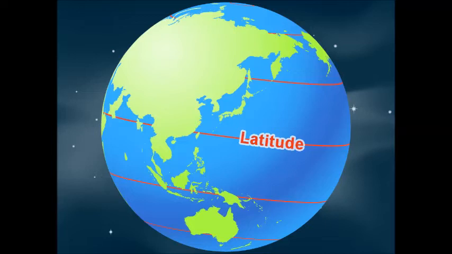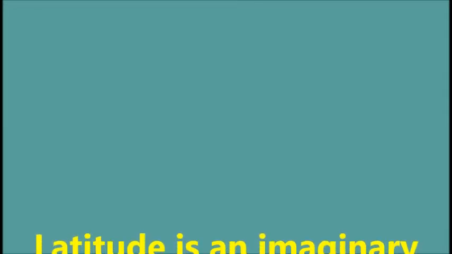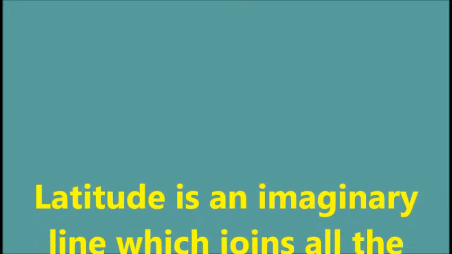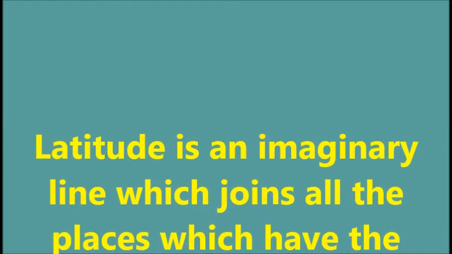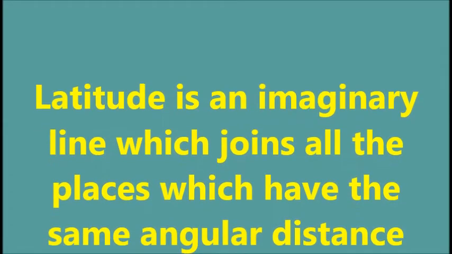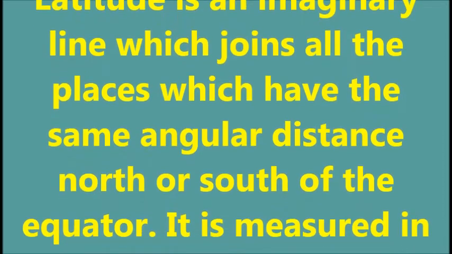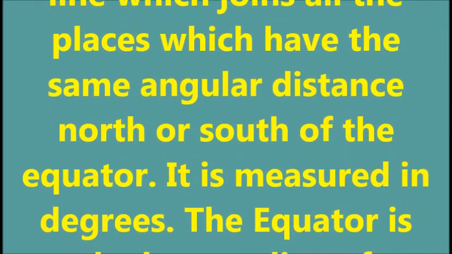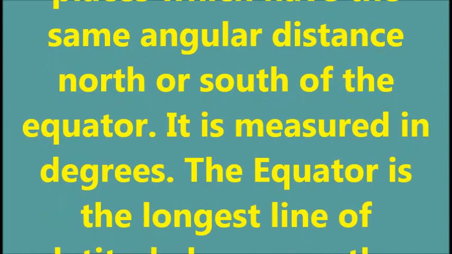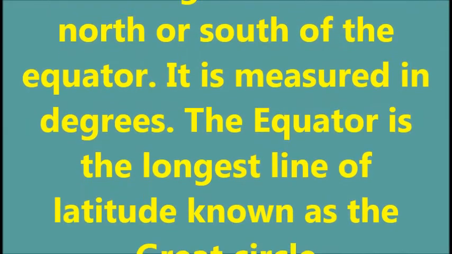Latitudes. Latitude is an imaginary line joining all the places which have the same angular distance north or south of the equator. It is measured in degrees.